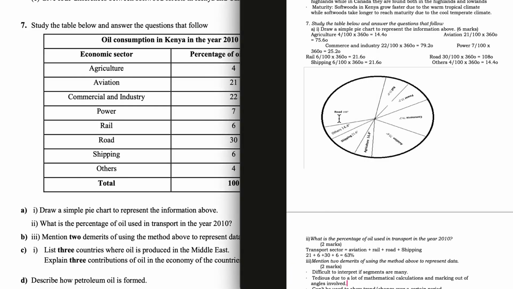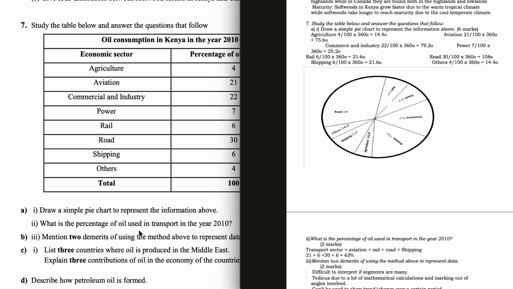We have the road, which has the highest percentage. We have also here the aviation, commercial, shipping, others, power, rail, and agriculture.